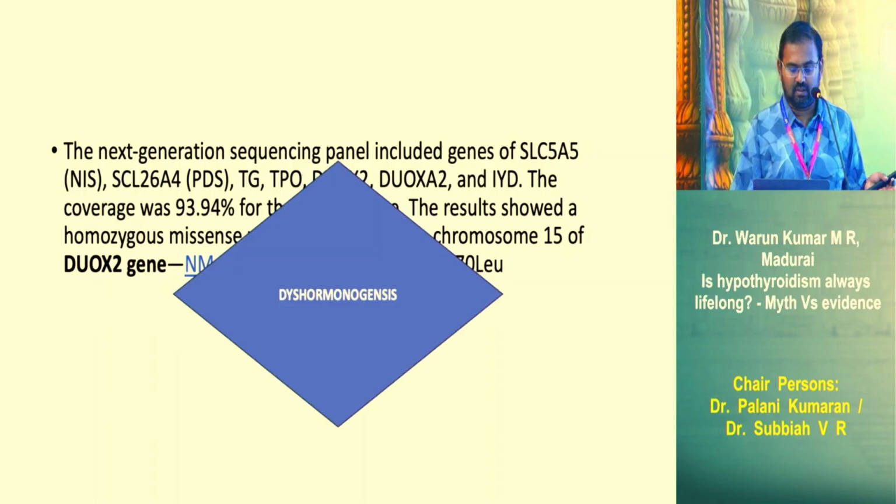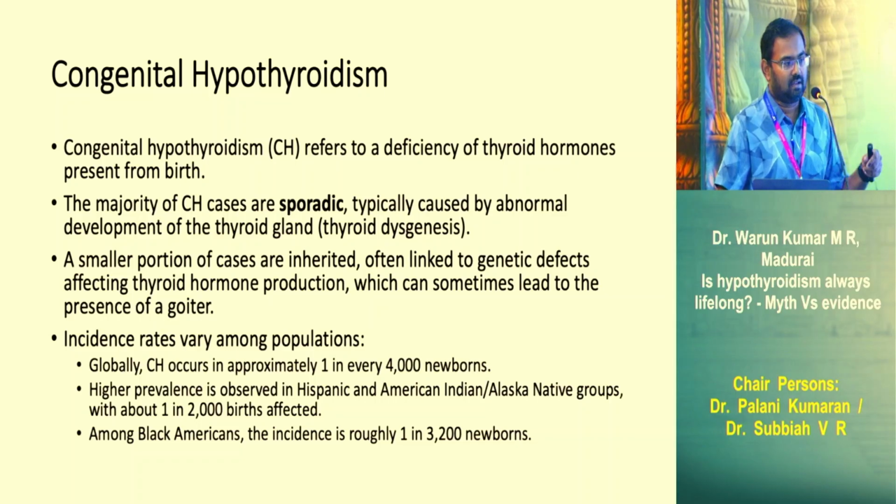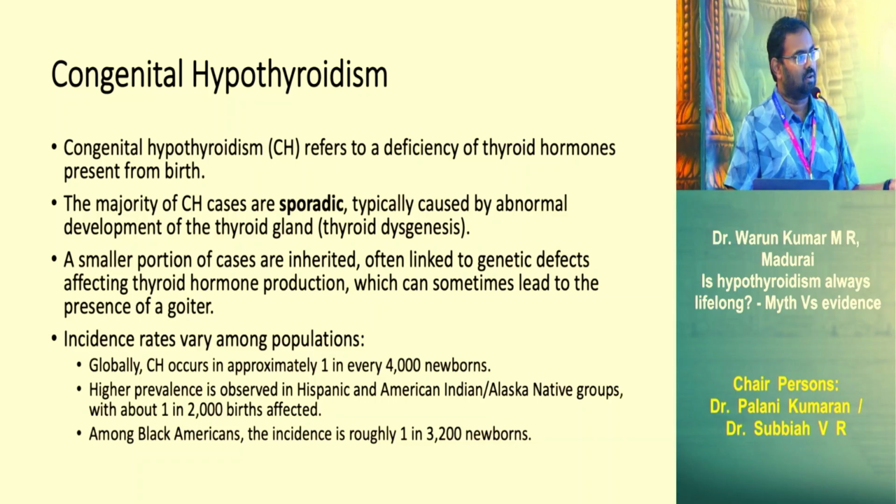So this is a case of dysharmonogenesis again. Congenital hypothyroidisms are again on the rise. We find a lot of cases. The number of cases is around 1 in 4,000.